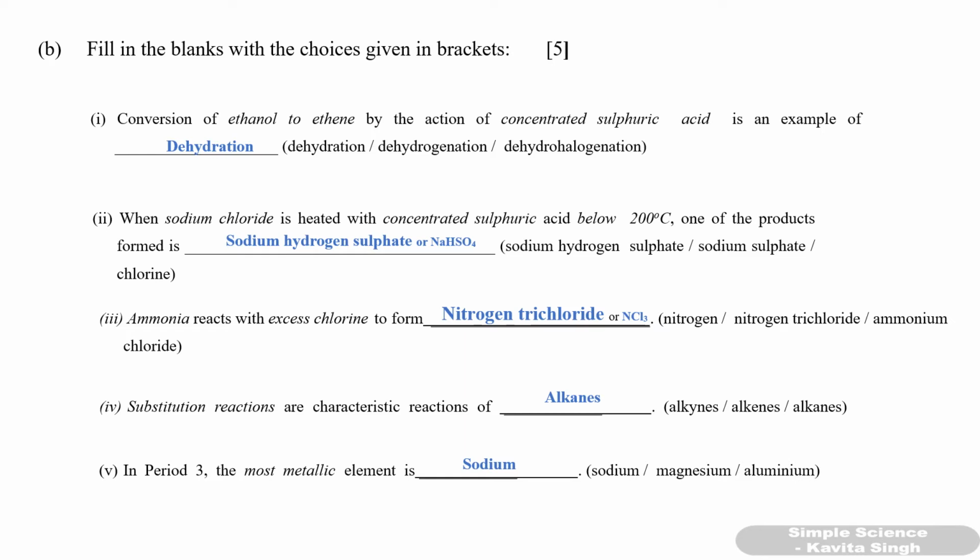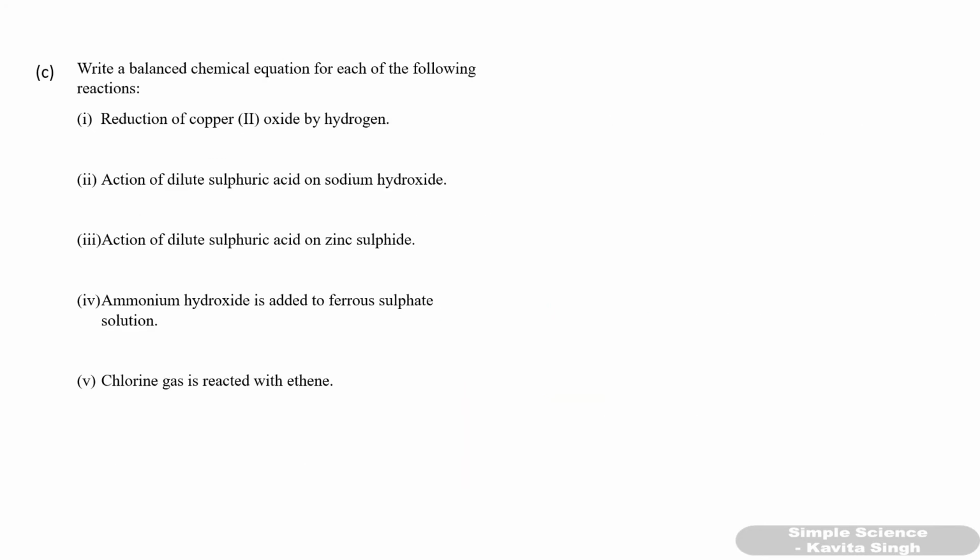Okay. Next question. Write the balanced chemical equation for the following reaction. Reduction of copper 2 oxide by hydrogen. So copper 2 oxide CuO is reduced by hydrogen. Hydrogen itself will get oxidized. So CuO plus H2 gives Cu plus H2O is the reaction. You have to write this reaction.